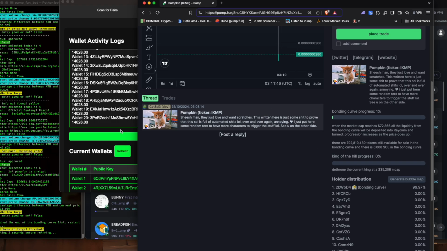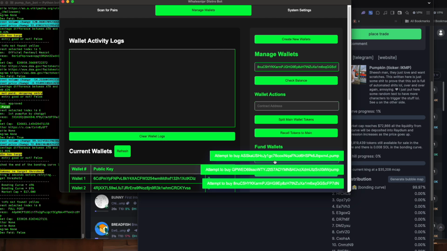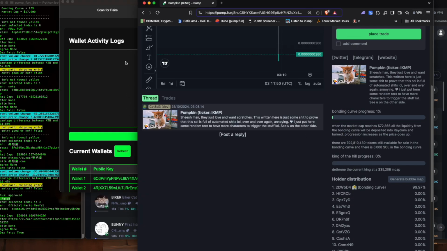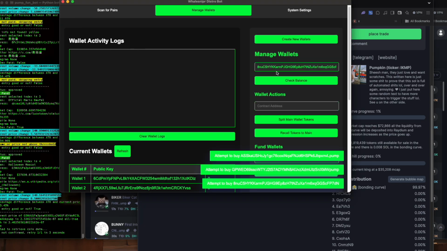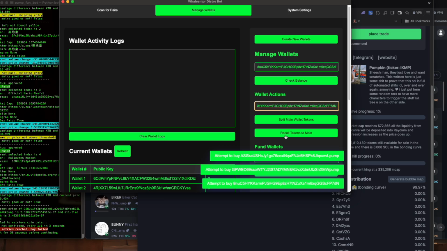So that's interesting. Now let's say we wanted to recall all of this information back. So let's recall all the tokens back to the original main wallet. If we click recall here, it should allow us to recall all of the tokens back to our main wallet.